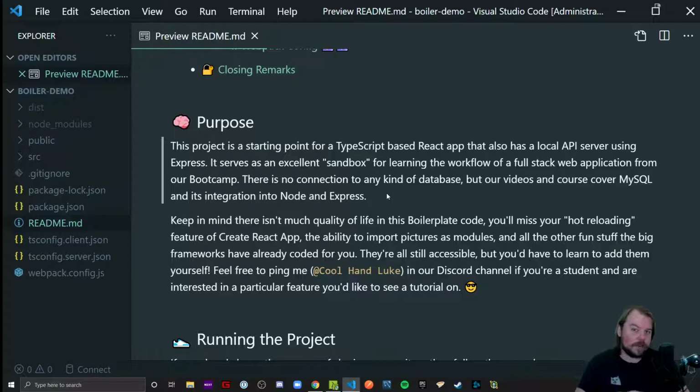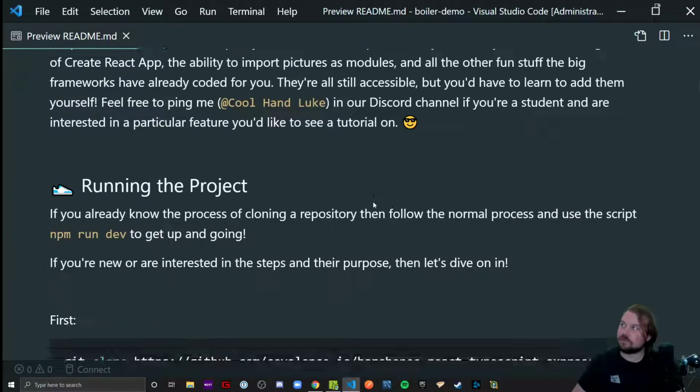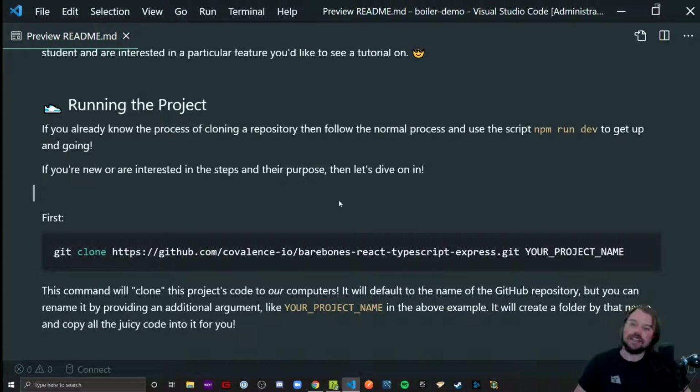If you're looking for any particular feature or quality of life thing you wish you had on this project, let me know, and I'll look into how to add it myself if I don't already know, and maybe I'll consider making a video. But part of the fun of those kinds of features is getting them working yourself. It's very gratifying to get it figured out, even if you feel like you're just copying and pasting configuration that you found on Stack Overflow without any idea of what it actually does, which is what I do half the time anyway. So, the next section here is about running the project, which we already kind of did.